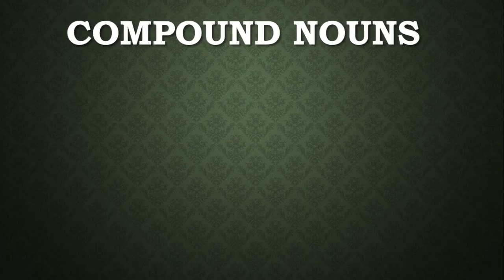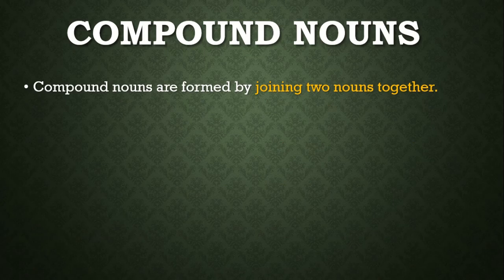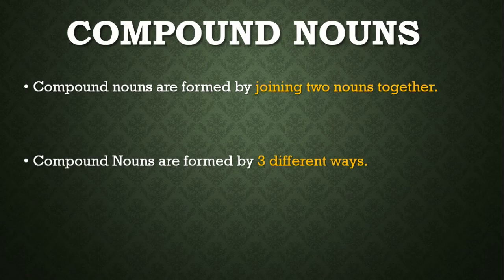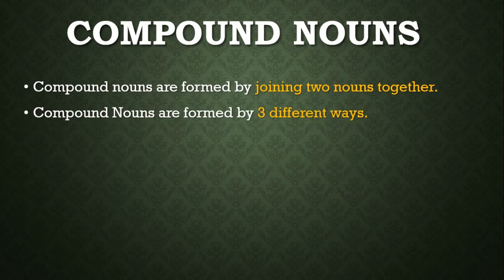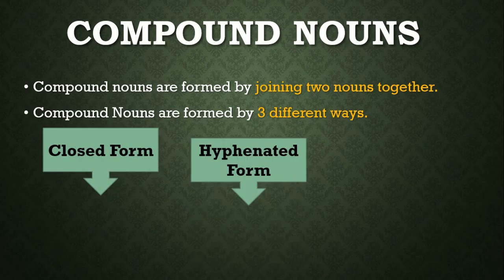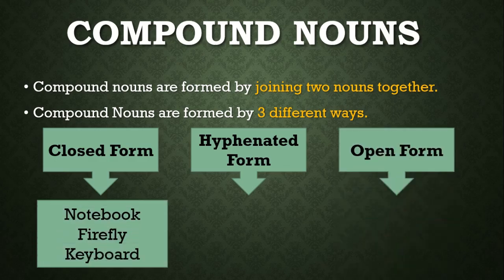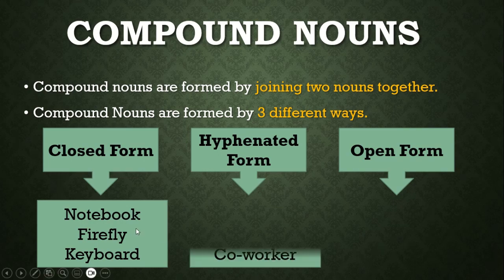So the next is compound nouns. Compound nouns, as the name suggests, are nouns formed by joining two nouns together. Compound nouns are formed in three different ways: closed form, hyphenated form, and open form. Closed form means you join two independent nouns together to form one complete word, like note and book. These were two words, and you join them together without any space. This is known as the closed form, like notebook, firefly, and keyboard.